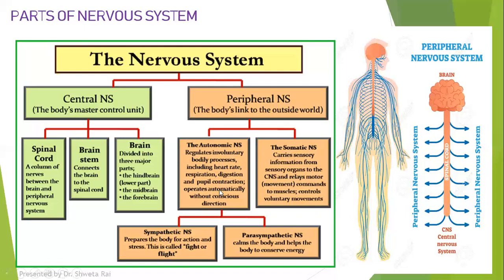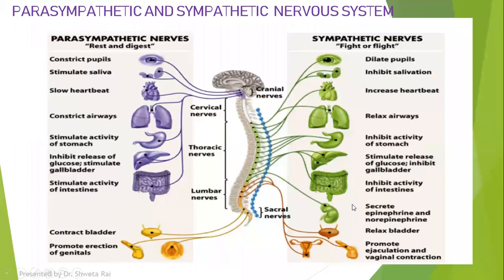Now involuntary action can occur either in the stress condition or in the rest condition. Those which occur under the stress condition are regulated by the sympathetic nervous system, and those which occur during the rest situation are called as parasympathetic nervous system. There are various involuntary responses occurring in the stress condition, regulated by sympathetic nervous system. Whenever you are in the stress situation, you are in a fight or flight mode.